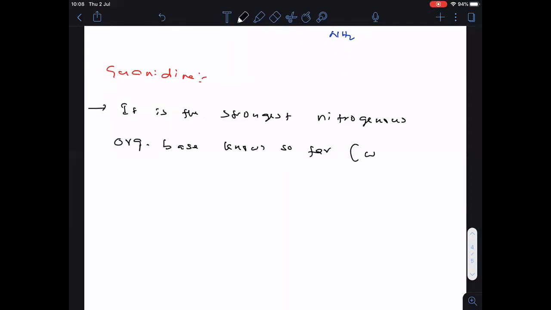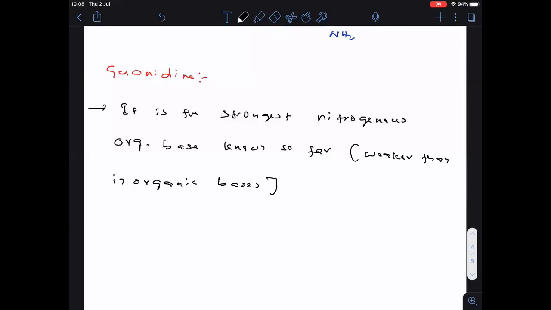Okay, but remember, it is weaker than inorganic bases.